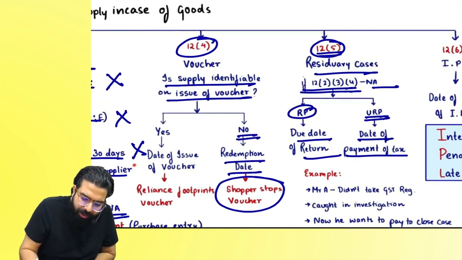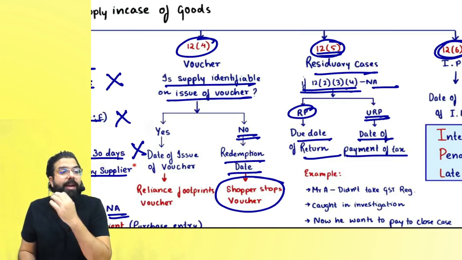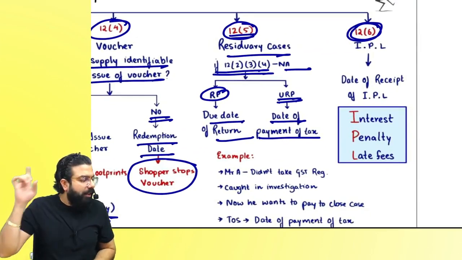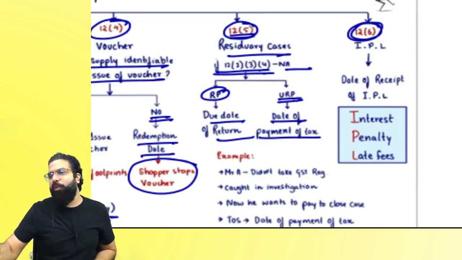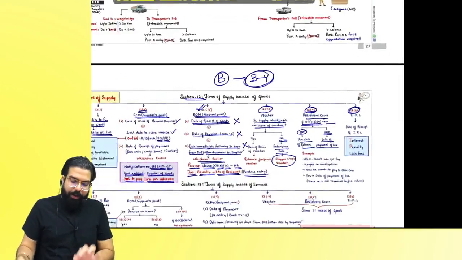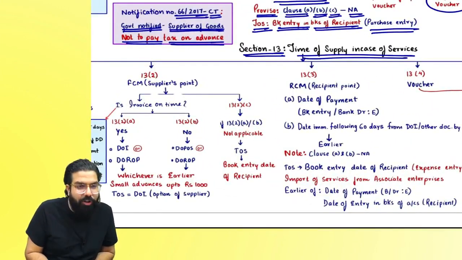The next one over here is section number 12.6, which says interest, penalty and late fee. In the case of interest, penalty and late fee, always the date of receipt is the time of supply. If you did not receive it, no liability, but the day you receive it, that day your liability will come. Yes, everyone. Then we have section number 13, which talks about time of supply in case of services.